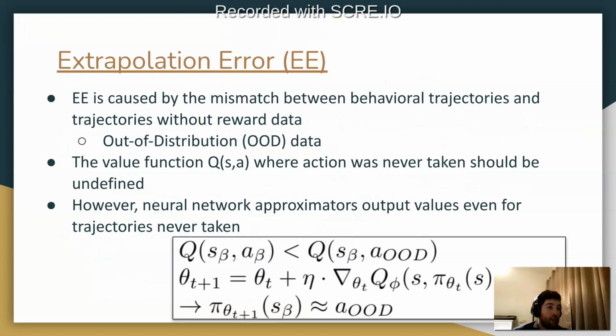What is extrapolation error? It's caused by the mismatch between behavioral trajectories and trajectories without reward data. That is, out of distribution data. The value function Q of S, A, where the action A was never taken, should be undefined. However, the problem is that neural network approximators output values even for trajectories never taken. So some of these out of distribution actions will be assigned higher values for the same state than for the behavioral action. And what this does is update the policy to take those out of distribution actions never taken before, which are likely to be worse than the behavioral action.